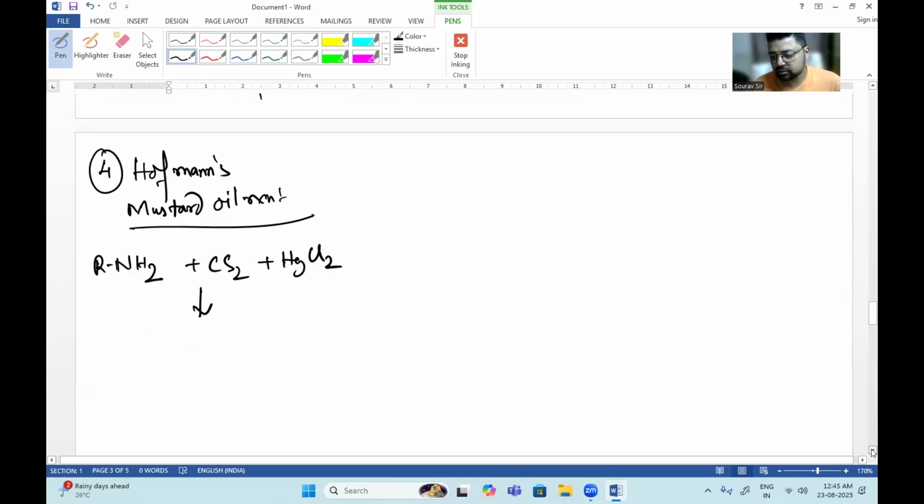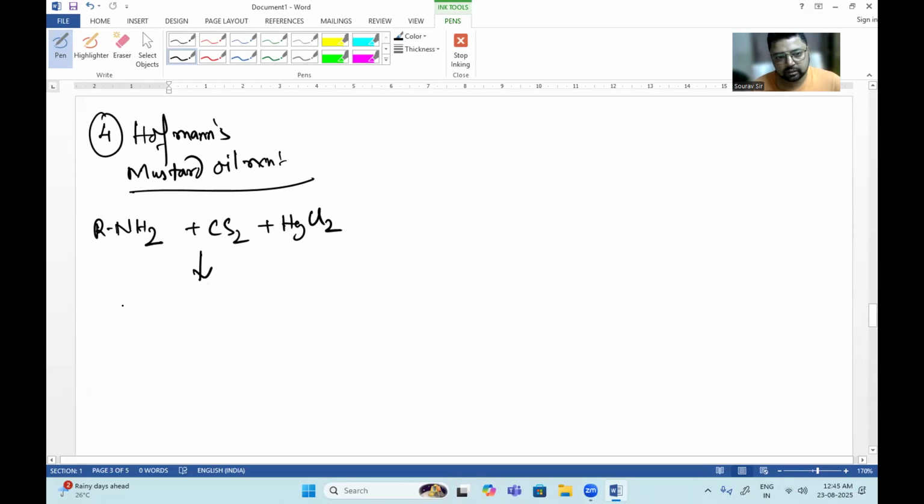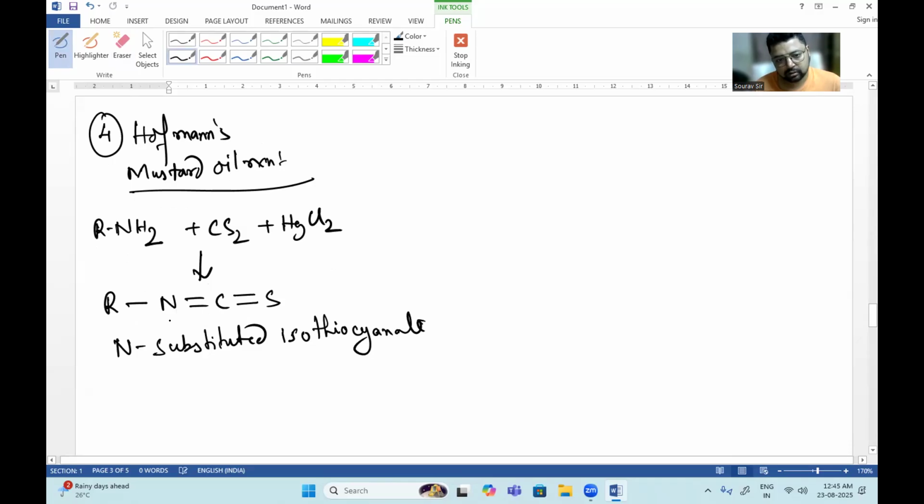It will form R–N double bond C double bond S. This is an N-substituted isothiocyanate.